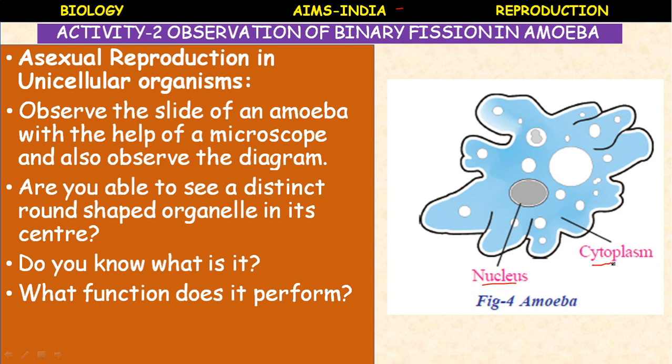Can you see the distinct round organelle in its center? It is the nucleus. What function does it perform? It controls all the functions of the cell, and even reproduction depends on this organelle.